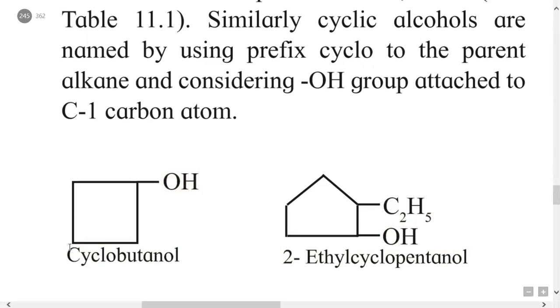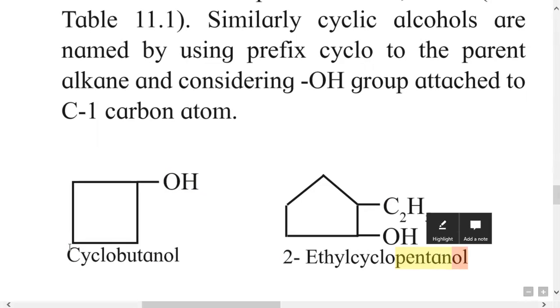The second example is a 5-membered cyclic compound, and the 5-carbon alkane is called pentane. From pentane, the name is given by replacing the suffix e by ol.